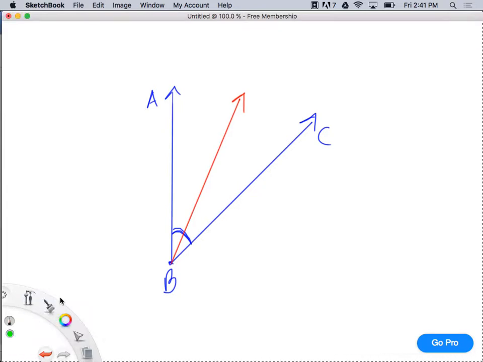It cuts it in half, but a more mathematical way of describing it would be it bisects it, which means it splits it into two congruent angles. So if you want to draw that picture, you can go right ahead and take some time and draw that. That's the definition of an angle bisector. It splits an angle into two congruent angles. All right?